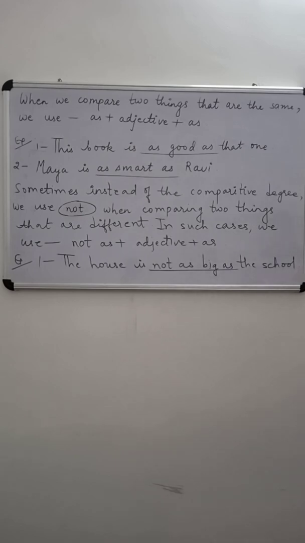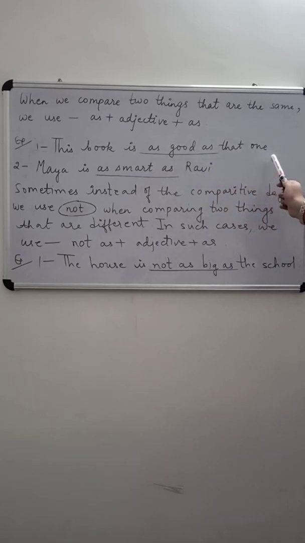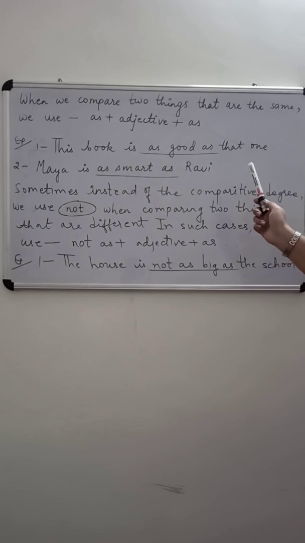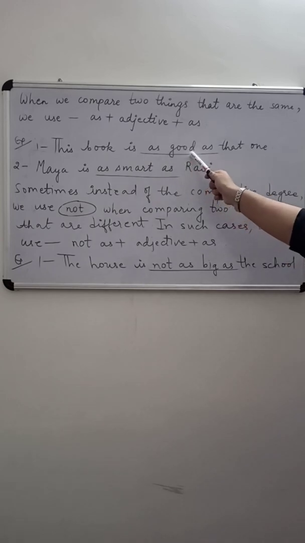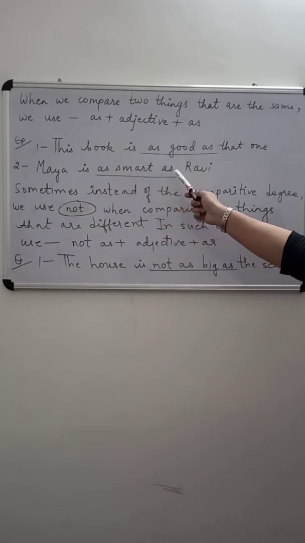Now, when we compare 2 things that are the same, we use as plus adjective plus as. It will be clear from the example. See the first example. This book is as good as that one. Now we are comparing 2 things that are same. We are comparing 2 books. So for that kind of comparison we use as plus adjective plus as. So here we have written this book is as good as that one.